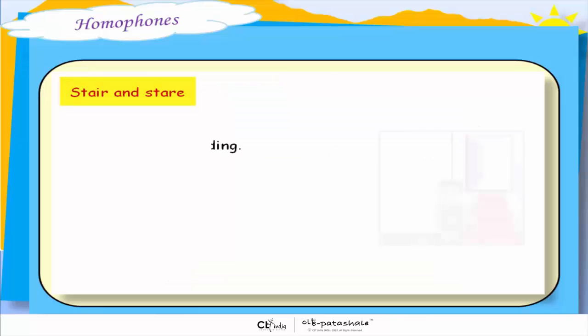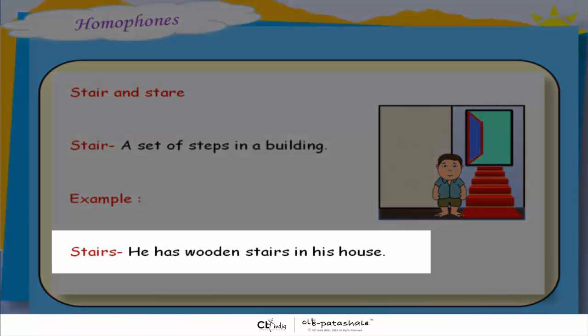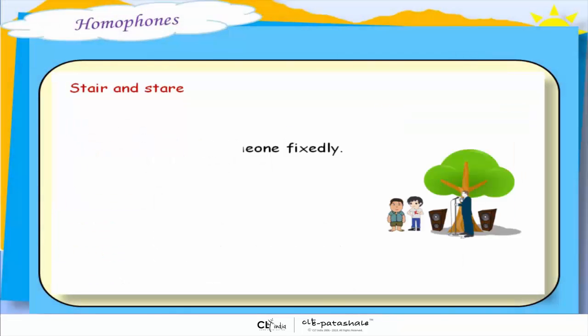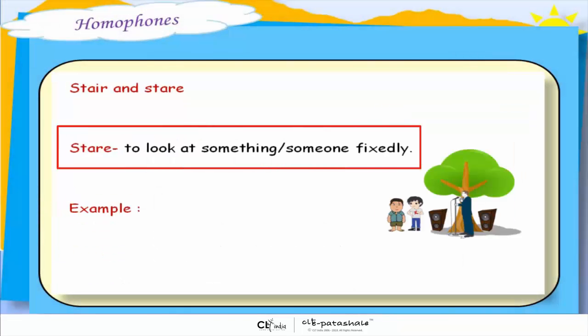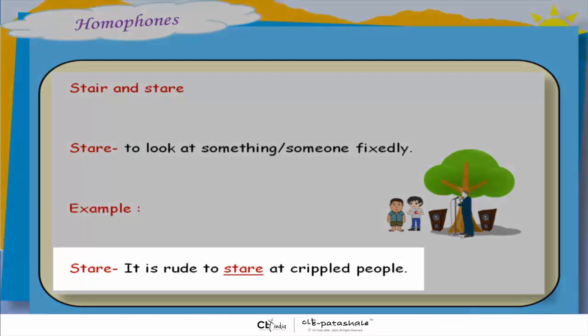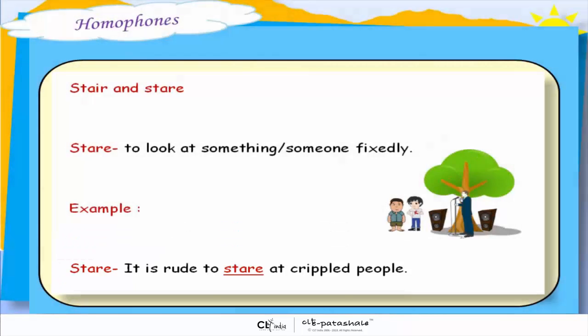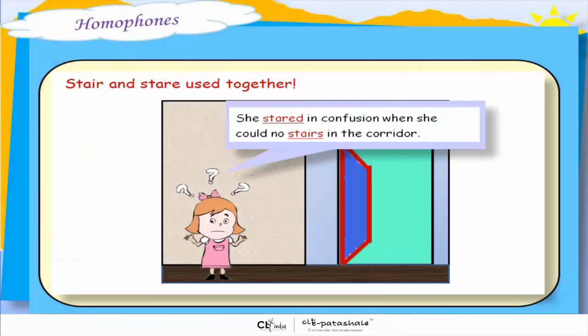Stair and stare. Stair with an AI means a set of steps in a building. For example, he has wooden stairs in his house. Whereas stare with an ARE means to look at something or someone fixedly. For example, it is rude to stare at crippled people. Let's use stare and stair together. She stared in confusion when she could find no stairs in the corridor.